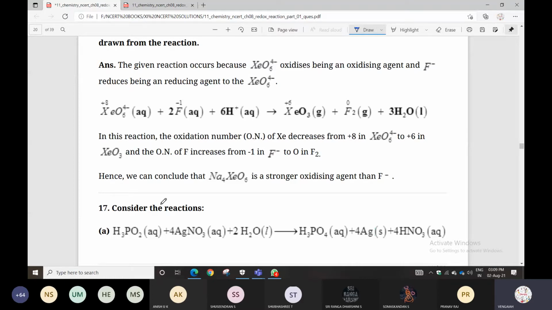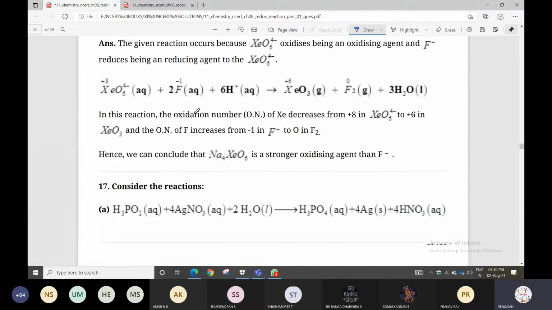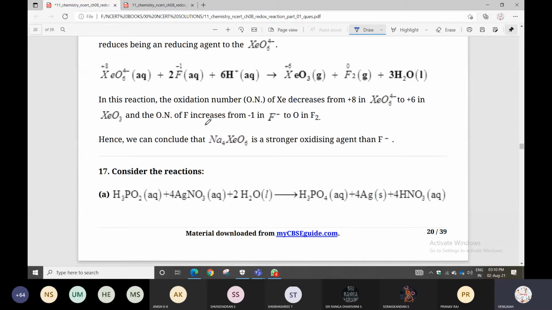Hence, we can conclude that Na4XeO6 is a stronger oxidizing agent than fluorine. Comparing with fluorine, xenon oxides are strong oxidizing agents. Here it is fluoride, F minus, that gets oxidized from -1 to 0, because F2 is a homonuclear molecule and in molecular form the oxidation number is 0.